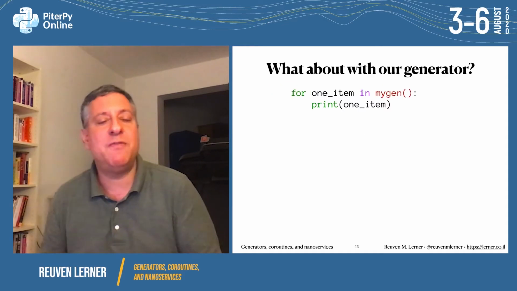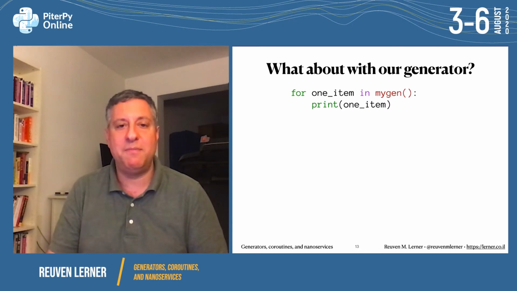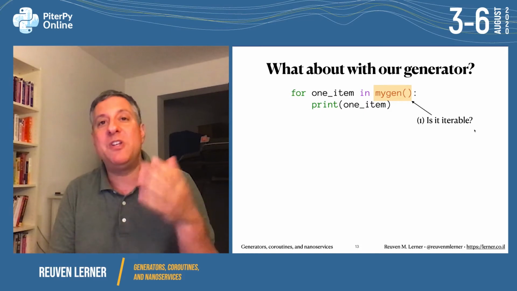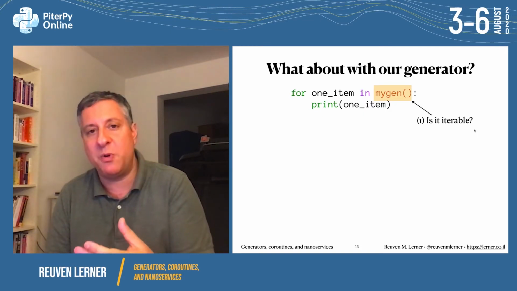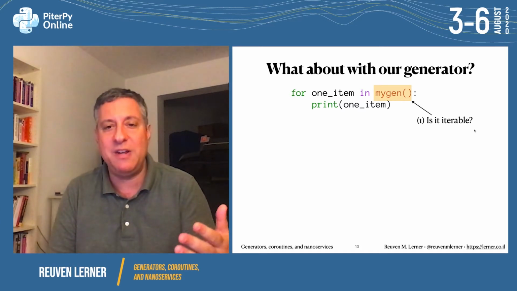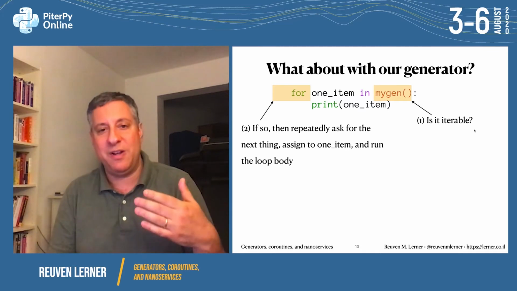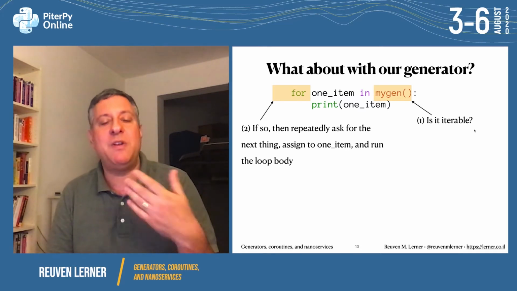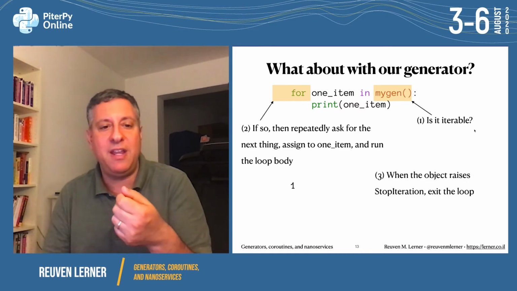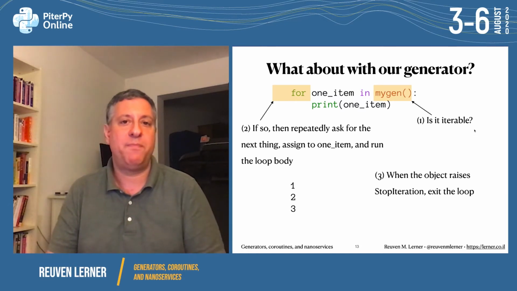Well, what if instead of doing that with a string, ABCD, we were to do it with our generator, for one item in mygen, print one item? Well, exactly the same thing will happen. We're going to ask, is it iterable? And we just said before, generators implement the iterator protocol. So yeah, the result of running a generator function, a generator, is indeed iterable. Who is its iterator? It's its own iterator. So then the for loop says, okay, iterator, generator, give me your next thing, your next thing, your next thing. Each one is assigned to one item. And then we get 1, 2, 3, and then StopIteration, which exits the loop.